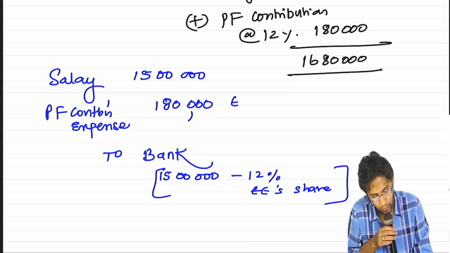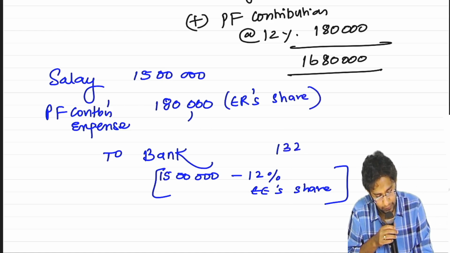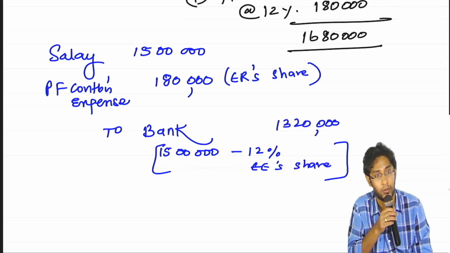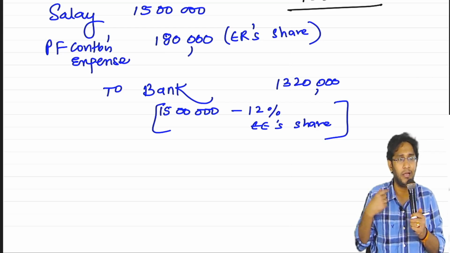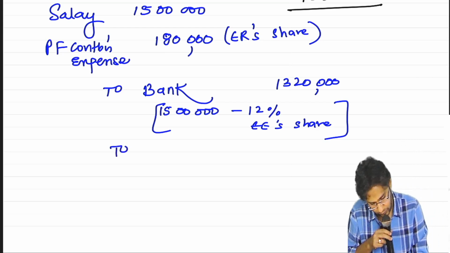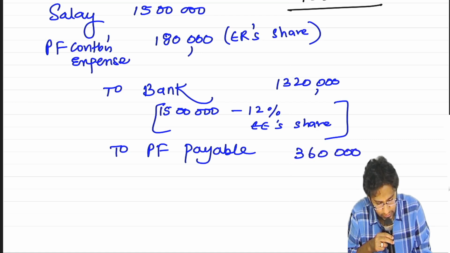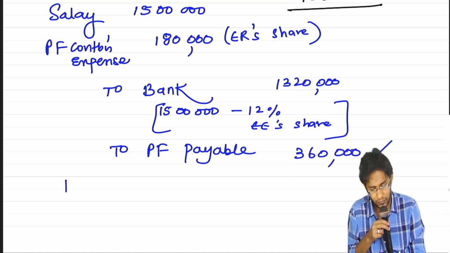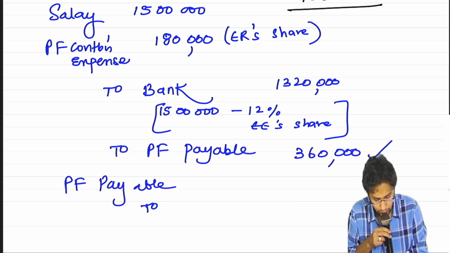Here what I wrote is the employer's share. This anyway I will not pay him, I will pay directly to the authority. So net I will pay him only 1,20,000. So 1,80,000 I withheld from him, and 1,80,000 I am also adding. Overall, I will create a liability account, payable account, whenever I pay.